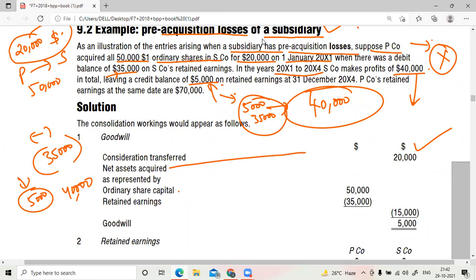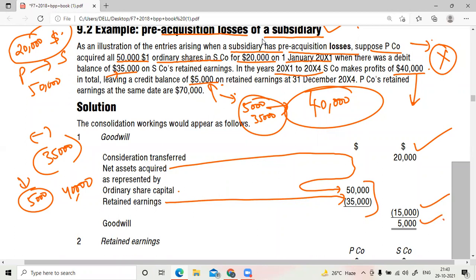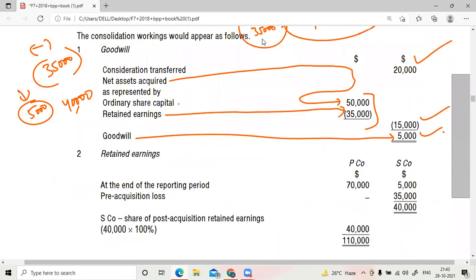So net assets acquired is represented by the equity, and retained earnings is kind of the negative balance. Almost all still have a negative balance here, and the goodwill is 5,000. By seeing here, I could say negative goodwill, but by calculating, I could understand that there is a value here for goodwill because other things are there. Now, don't get confused. I think I made things clear to you after calculating.